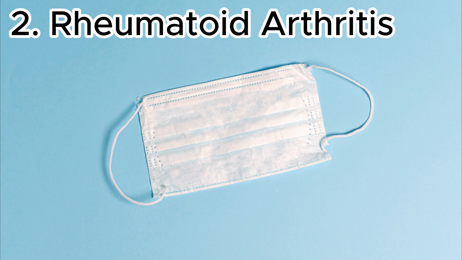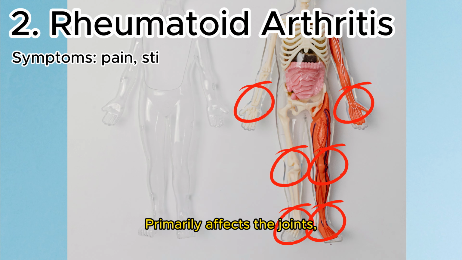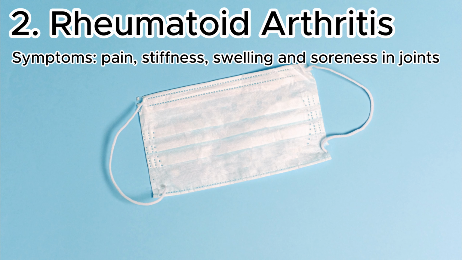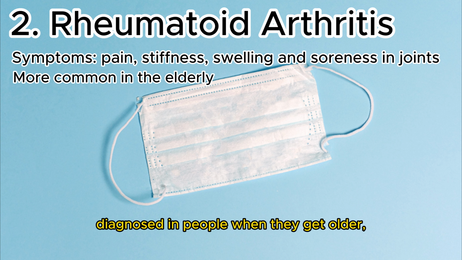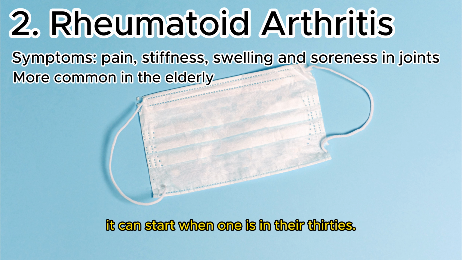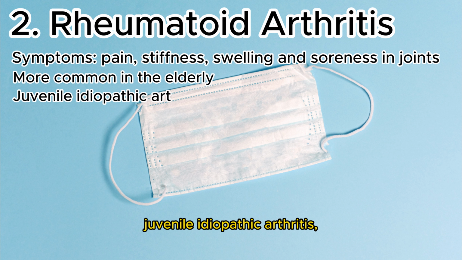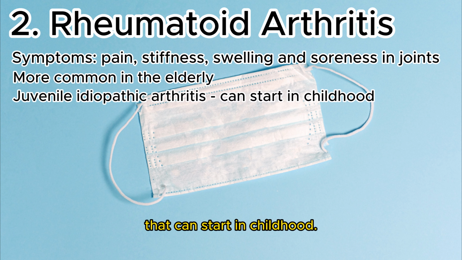Rheumatoid arthritis primarily affects the joints, causing pain, stiffness, soreness, and swelling. Although usually diagnosed in people when they get older, it can start when one is in their 30s. There is also a related condition, juvenile idiopathic arthritis, that can start in childhood.